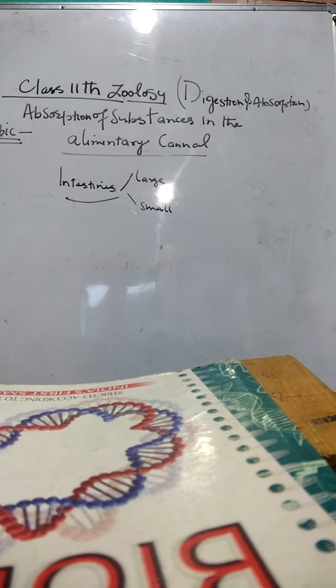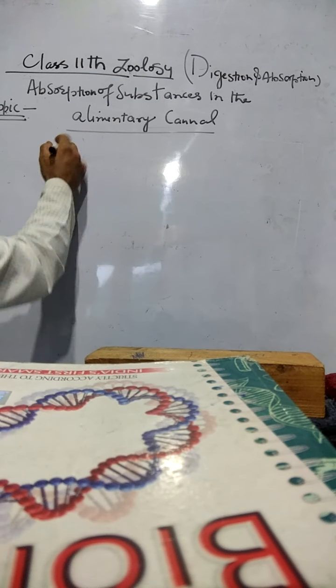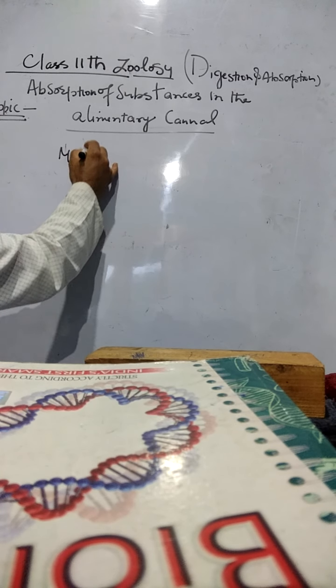No doubt, the finely digested food that is called chyle is absorbed in the small intestines and water is absorbed in the large intestines. But to some extent, in the different parts of the alimentary canal, absorption also takes place. For example, we talk about the mouth. Mouth cavity is actually the part where the food is chewed, mechanically broken down and masticated.